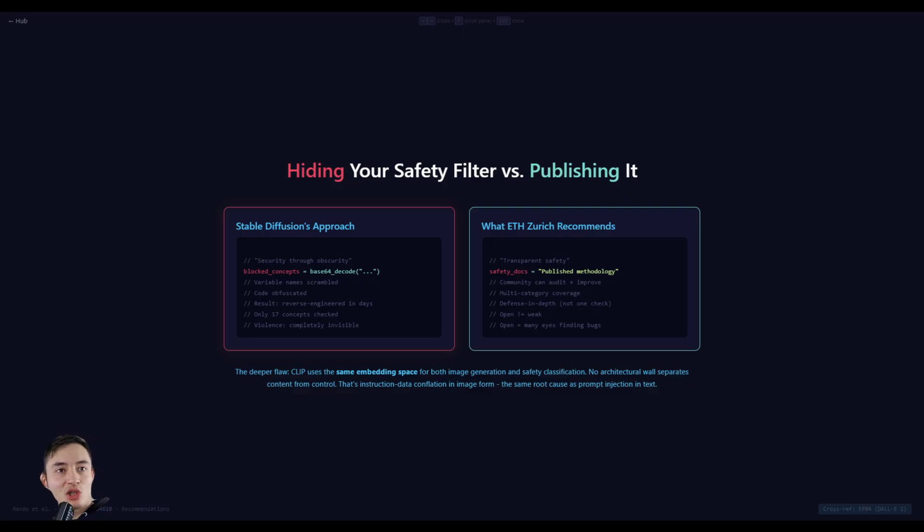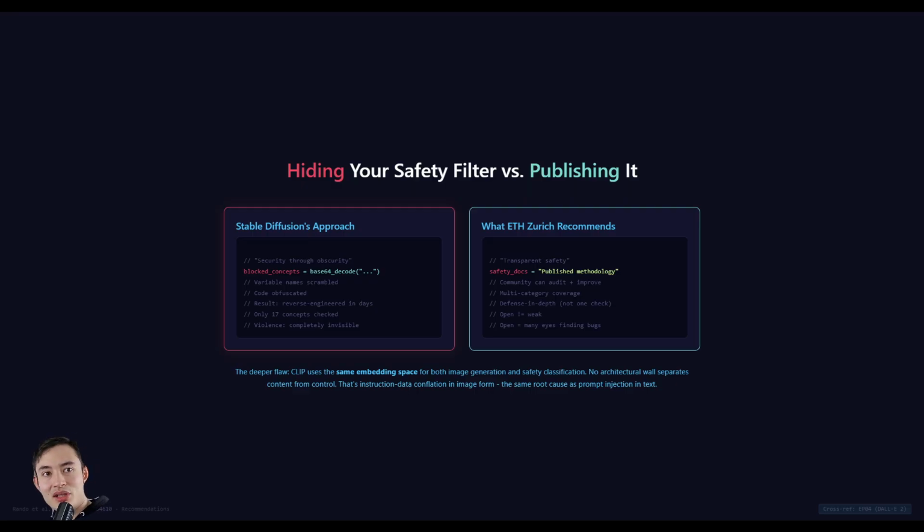A research paper isn't just about breaking a system, it's also about making an argument on how to fix the problem. Stability AI hid their filter code through a classic security through obscurity. That means keeping the mechanism secret and hoping that nobody looks. But their researchers decoded it in days. But there's a deeper flaw here, one that directly links to prompt injection.